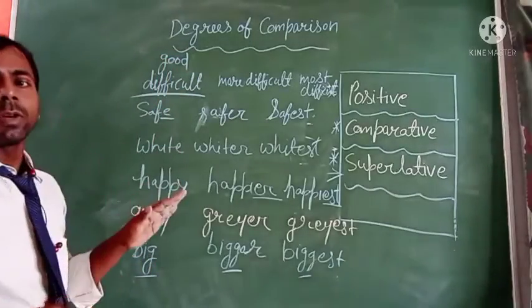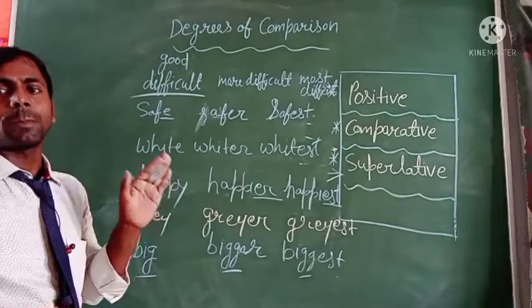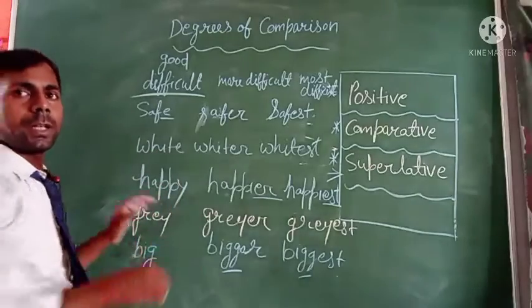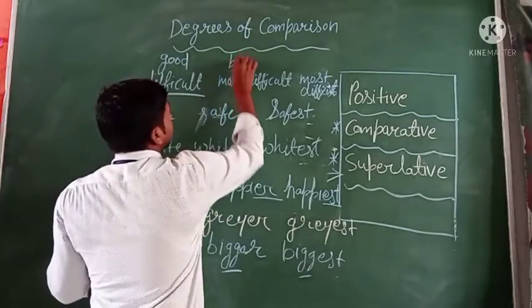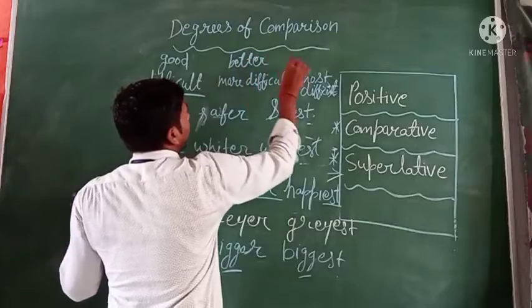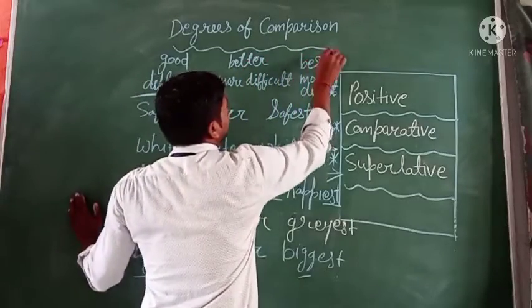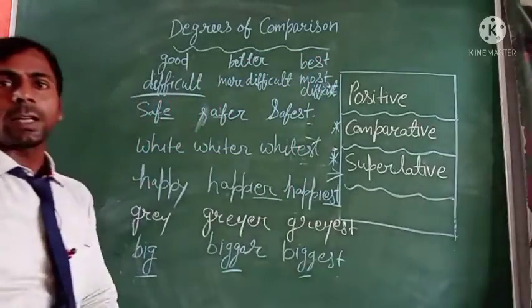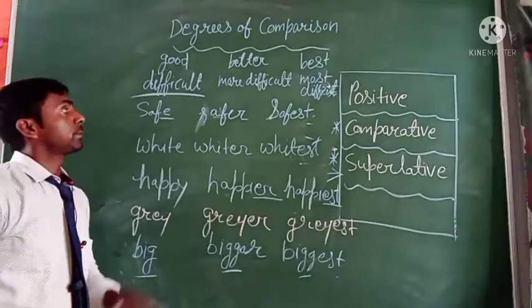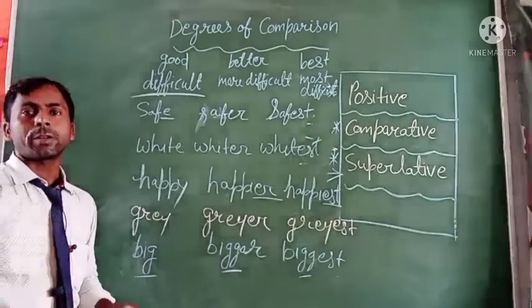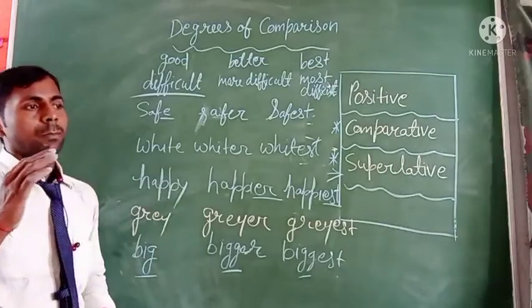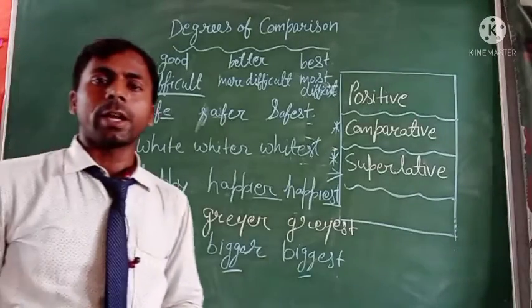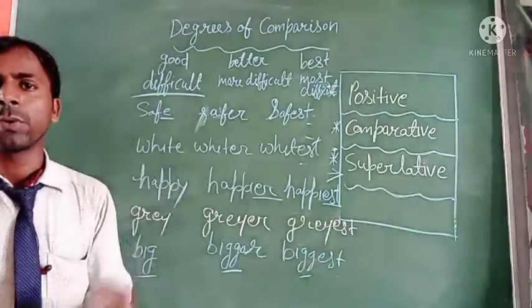Good is an irregular adjective that we change into the comparative and superlative degree like this: good, better, and best. That's clear. So these are some important rules to change the positive degree into the comparative degree and superlative degree. I hope you all understand.